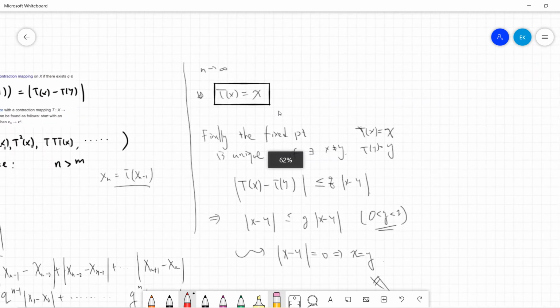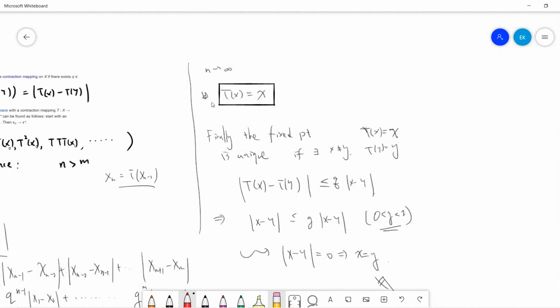And obviously, by the definition of contraction, the limit gives you a fixed point, Tx equals x, because when n goes to infinity, this sequence converges.